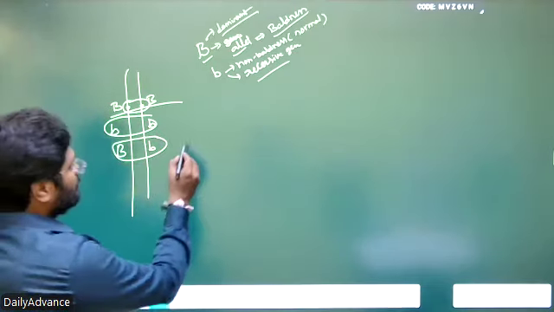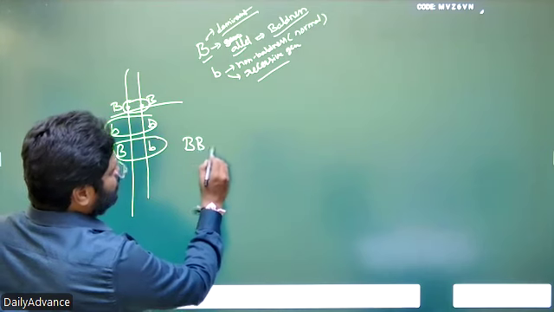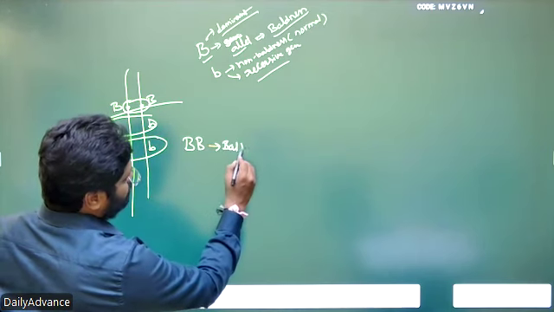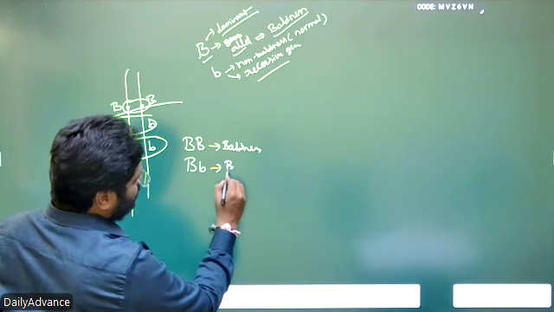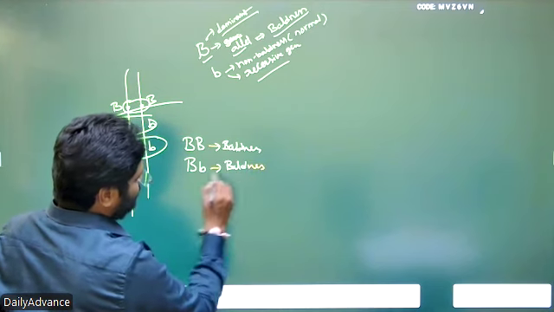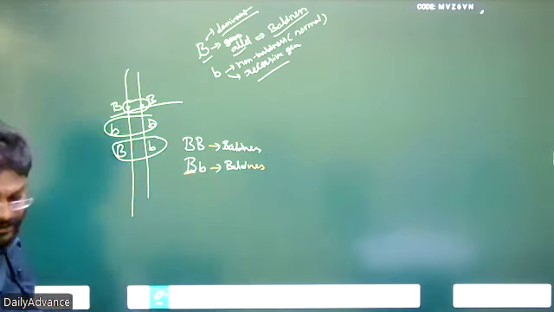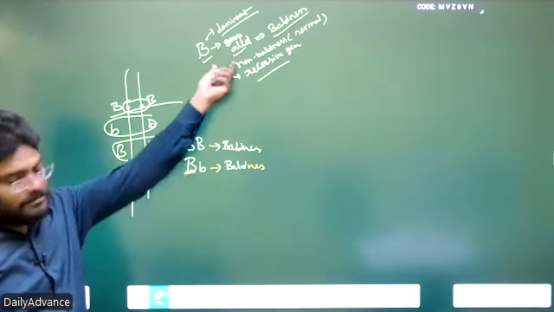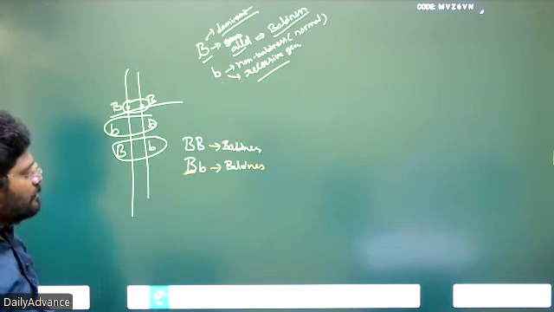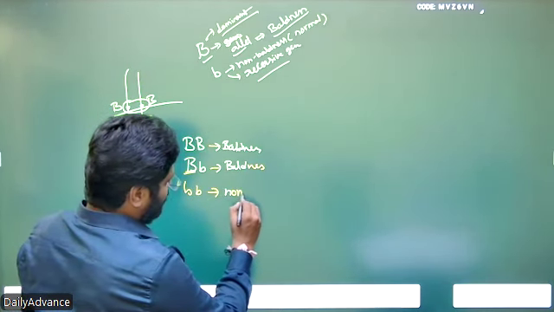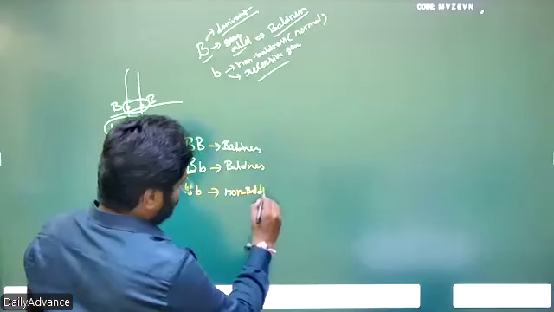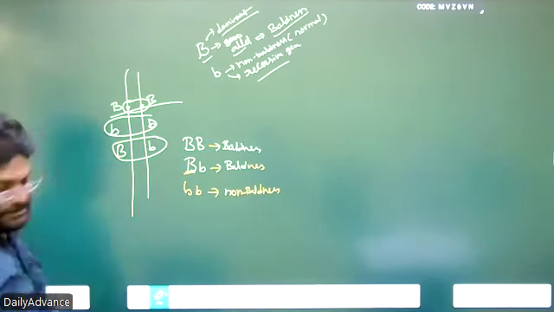So in BB combination, baldness comes. In capital B small b combination, baldness comes. Why? Because capital B is dominating over small b and capital B causes baldness. Small b small b combination is non-baldness.